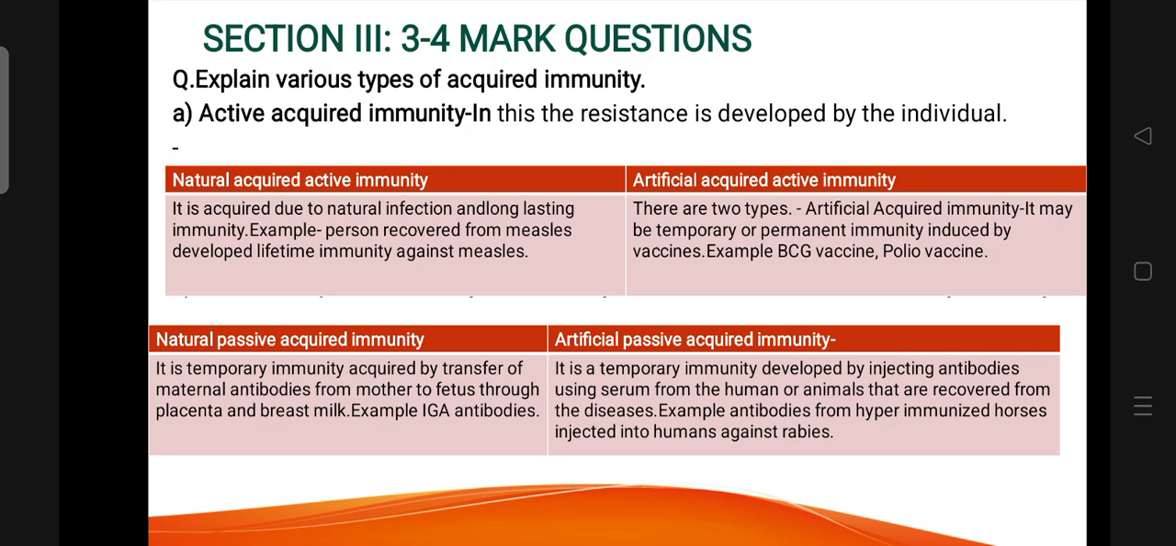Now B, passive acquired immunity, in which ready-made antibodies are transferred. It is temporary immunity acquired by transfer of maternal antibodies from mother to fetus through placenta and breast milk. Example, IgA antibodies. Artificial passive acquired immunity is temporary immunity developed by injecting antibodies using serum from humans or animals that have recovered from the disease. Example, antibodies from hyperimmunized horses injected into humans against rabies.